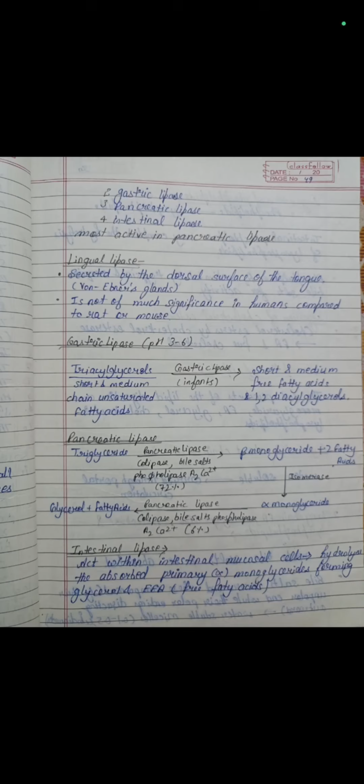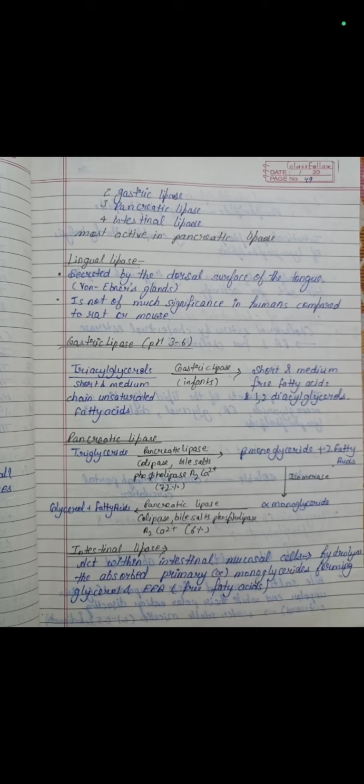Lingual lipase is secreted by the dorsal surface of tongue, which is known as von Ebner's gland, is not of much significance in human compared to rat or mouse. Then we will discuss about gastric lipase. The pH of gastric lipase is 3 to 6. So triacylglycerols or short and medium chains of unsaturated fatty acids in presence of gastric lipase enzyme in infants are converted into short and medium free fatty acids and 1,2 diacylglycerols.